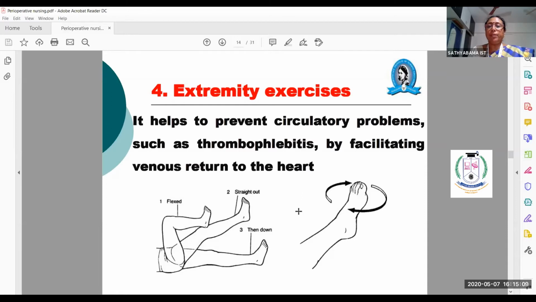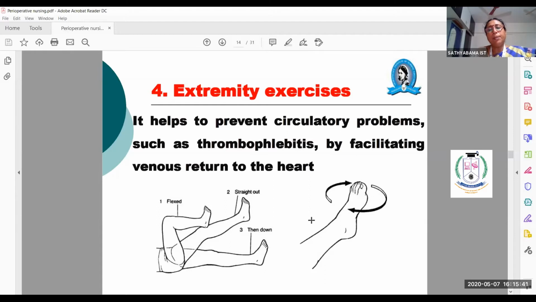It helps to prevent circulatory problems such as thrombophlebitis by facilitating venous return to the heart. Thromboembolism, thrombophlebitis, thrombus formation. Thrombus means a blood clot formation in the venous flow. That means the clot in the blood vessel can travel up to the level of the heart, and the patient will have a collapse, cardiac arrest.